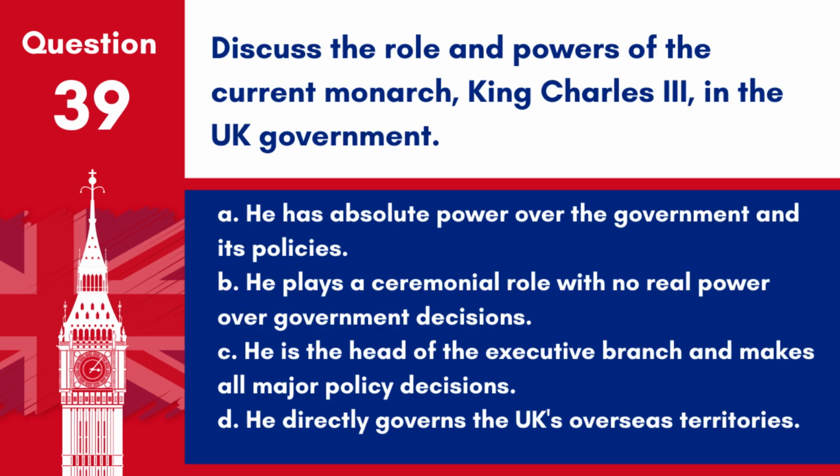Question 39. Discuss the role and powers of the current monarch, King Charles III, in the UK government. A. He has absolute power over the government and its policies. B. He plays a ceremonial role with no real power over government decisions. C. He is the head of the executive branch and makes all major policy decisions. D. He directly governs the UK's overseas territories.